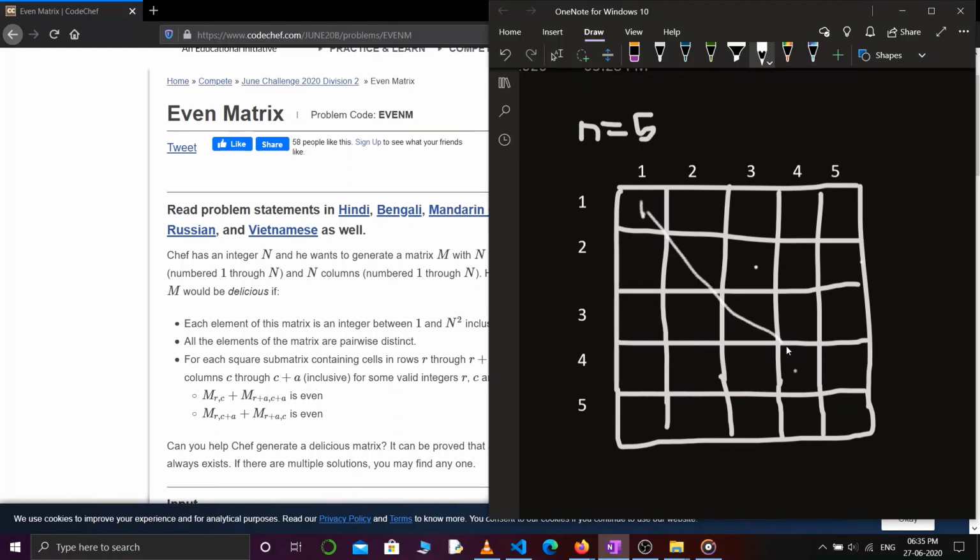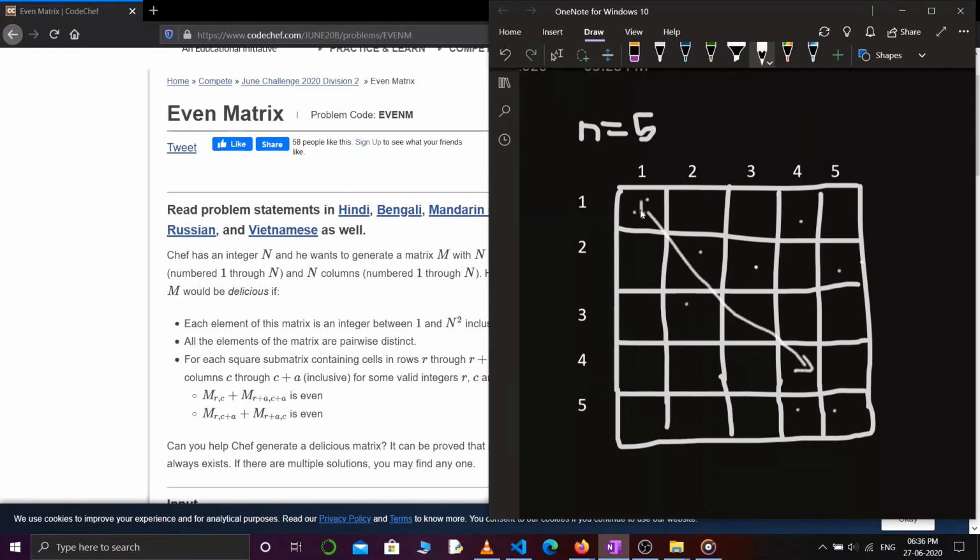So in the diagonal direction. What the first condition is saying is that if I'm at any specific cell, then for all the elements in the diagonal direction of that cell, the sum of the current cell and that element should be even. What I mean is, if I'm at this cell, then the value at this cell and the value at this cell, their summation should be even, or this cell and this cell, or this cell and this cell. Okay, their summation should be even.